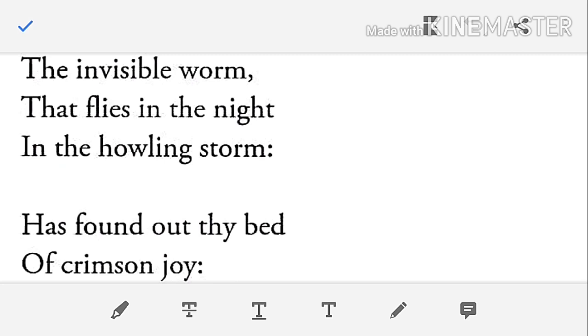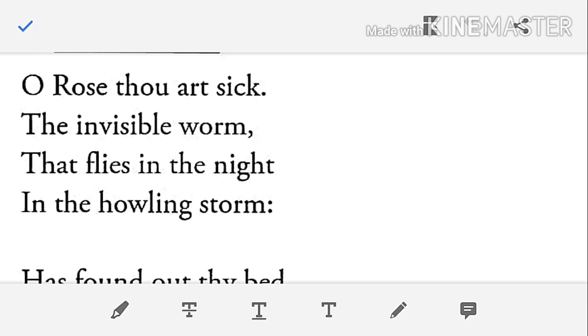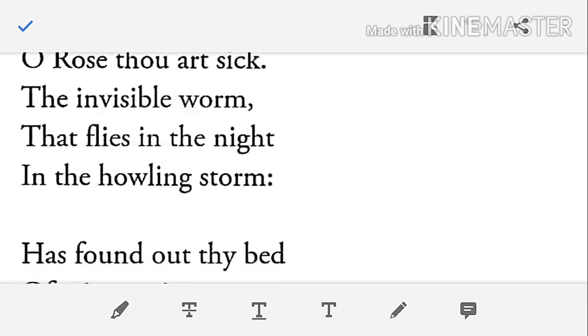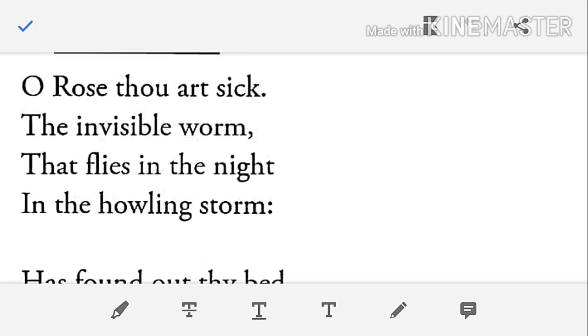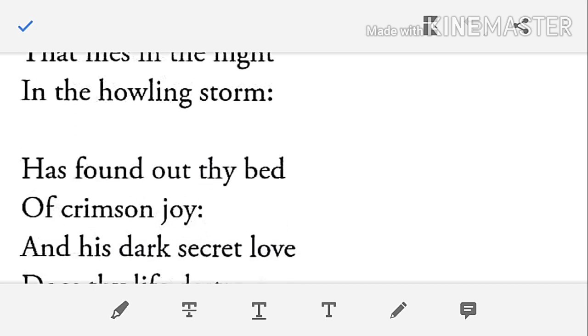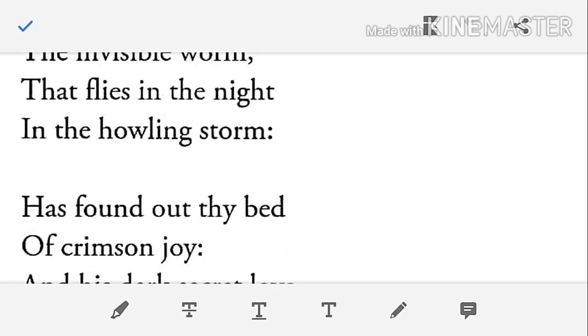That means the rose has been cut by the worm. That's why the rose has become meaningless. That's why it is called the sick rose, and that is the ultimate significance of the title The Sick Rose.